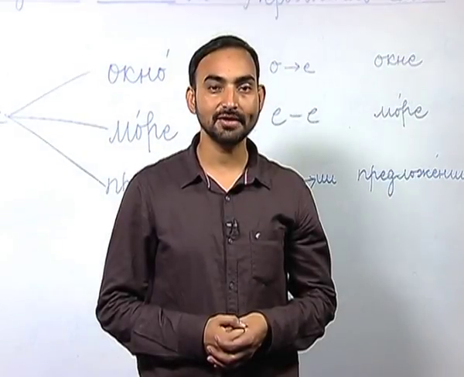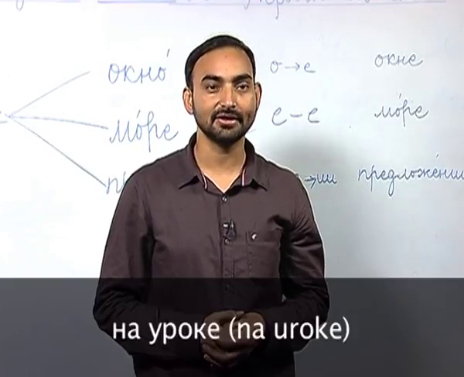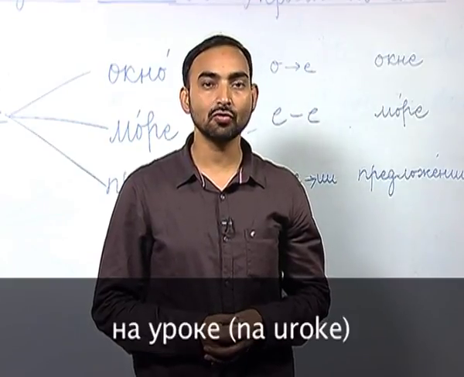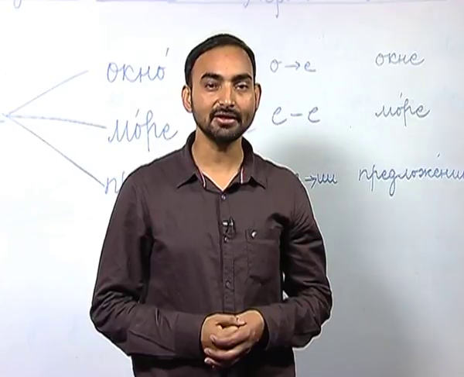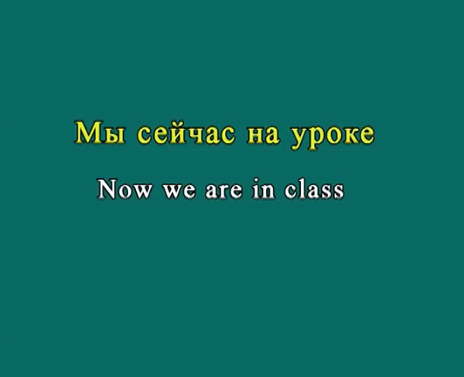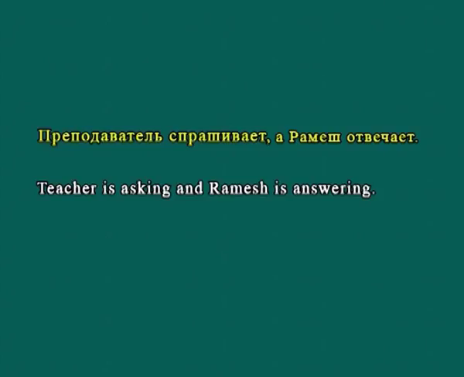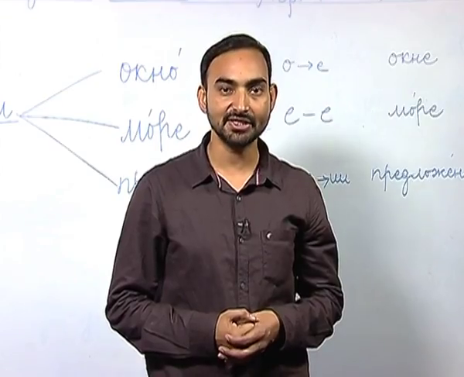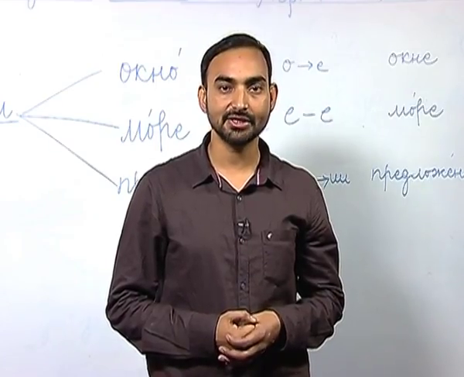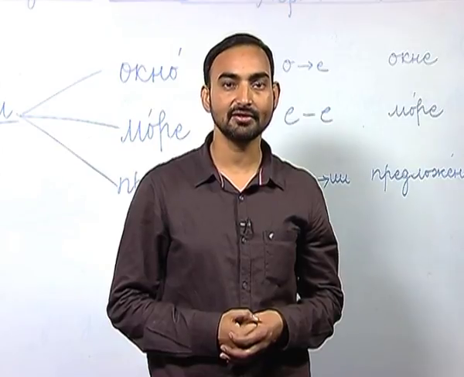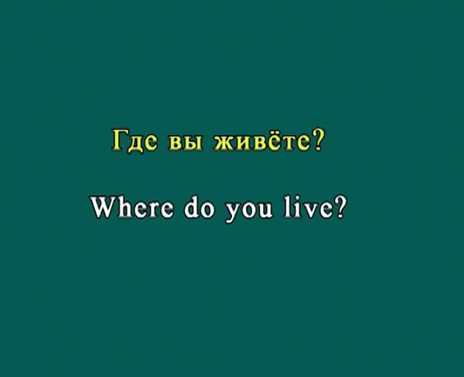So, I will conclude this lesson with a text. The text is titled Na Uroke, at a class or lesson. Сейчас is now. Now we are in a class. Мы сейчас на уроке. Преподаватель спрашивает, а Рамеш отвечает. Преподаватель, teacher. The teacher is asking questions and Ramesh is replying to those questions.